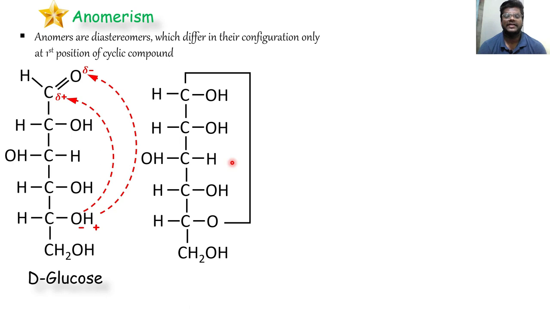Now what is a hemiacetal compound? Whenever a carbon is attached to the OH as well as to the OR, let me draw the OR for you here. This will be our OR entirely.